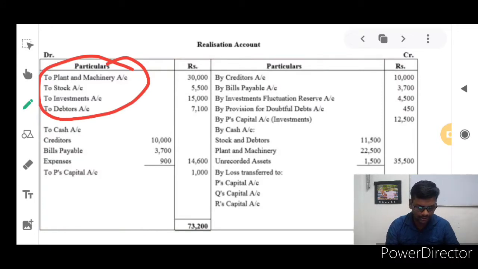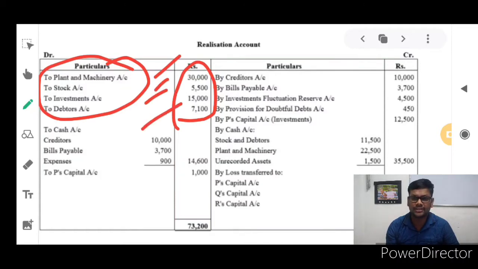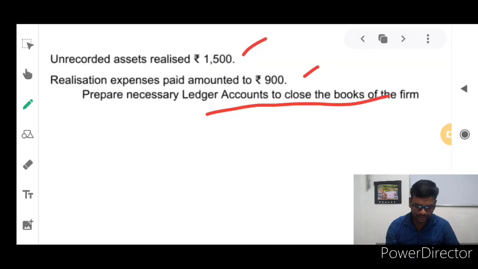The next one: these assets should be sold out, because the realization account is opened for the purpose of realizing the valuation of assets and liabilities. They are going to sell all the firm's assets and pay all the liabilities of the firm. So assets should be sold off, liabilities will be paid off. Now we are going to sell all these assets. Actually, these are the books of accounts values, so asset values may change at present. With the help of the market value, we will come to know.